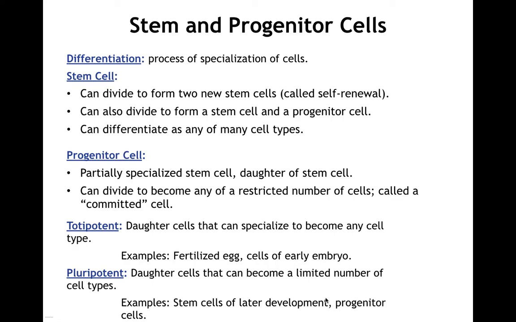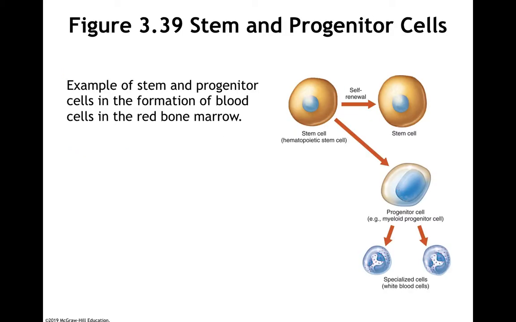Totipotent cells are daughter cells that can become any cell type. So a totipotent cell would be what we call an embryonic stem cell. Right after fertilization of the egg, the early cells of the blastocyst are totipotent stem cells. Whereas adult stem cells are now called pluripotent stem cells, they can become a limited number of cell types. Stem cells that evolve in later development are progenitor cells. They make specific tissues like blood tissue and liver tissue.